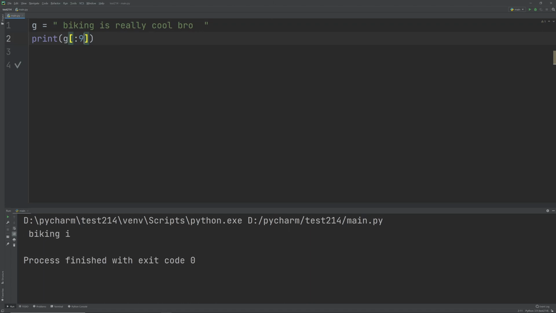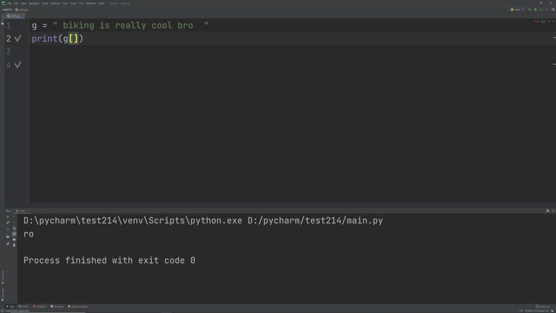Suppose I want the last 9 characters of cool bro, then I'm going to have to put the 9 before the colon. Okay, let me run it. That's it. So these are the last 9 characters. It's really simple.